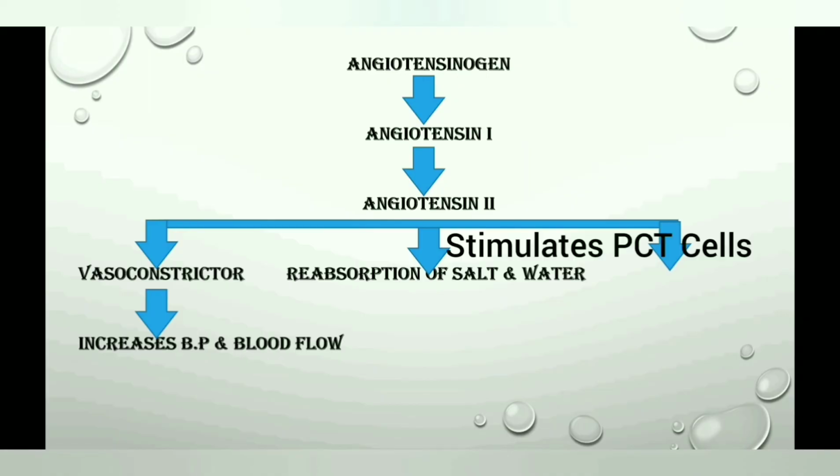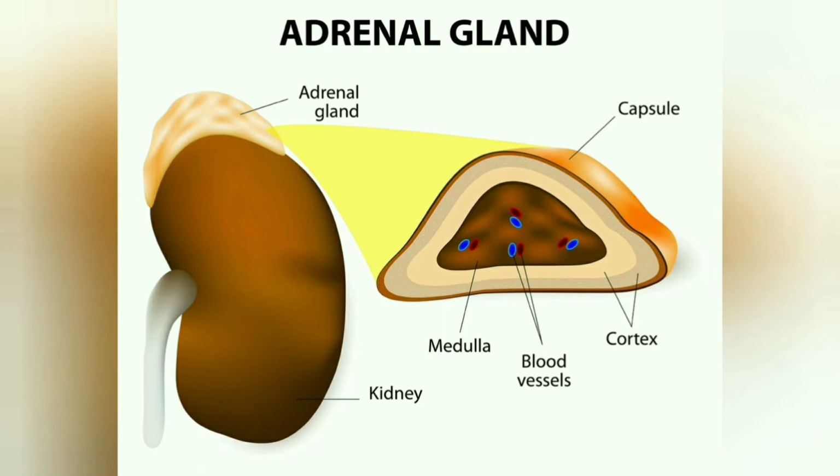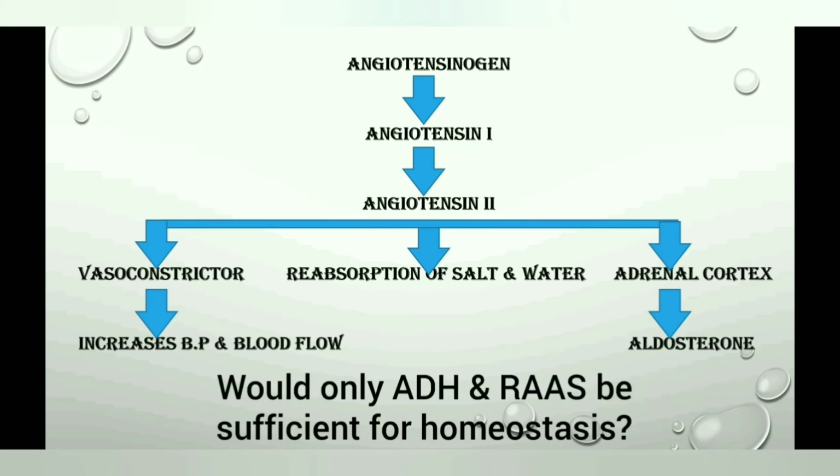Secondly, it stimulates PCT cells to enhance the reabsorption of sodium ion, chloride ion, and water. And third is it stimulates adrenal cortex to release another hormone which is called aldosterone. This hormone stimulates DCT and collecting ducts to reabsorb more sodium ion and water, thereby increasing the blood volume or blood pressure. Now the question arises, would only ADH or only RAAS be sufficient for homeostasis?